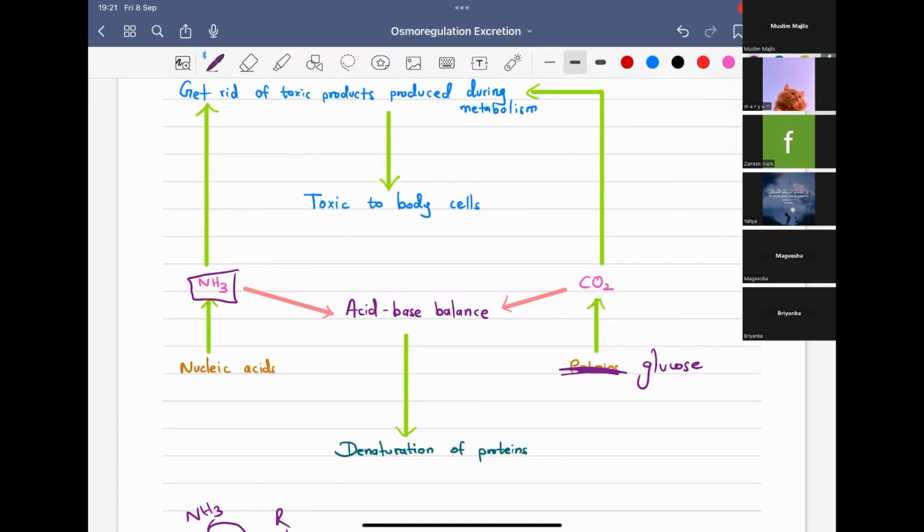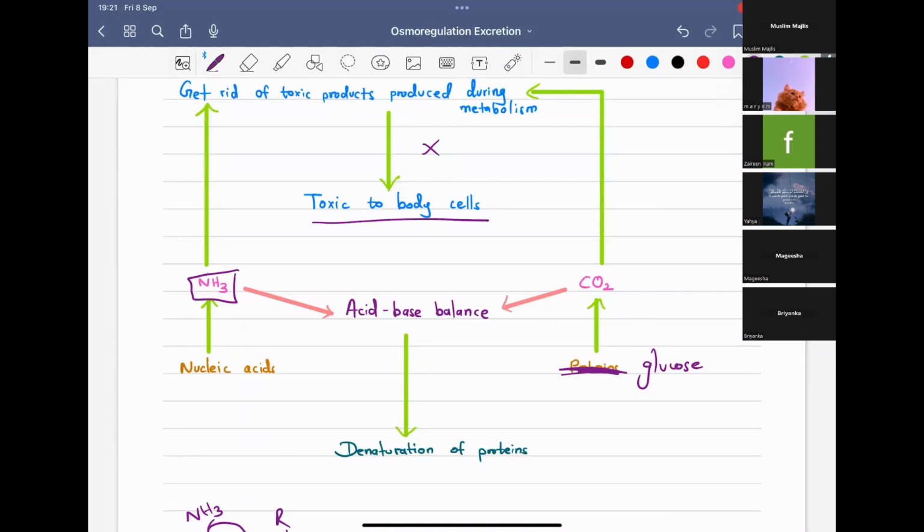So we have to release them out. If we don't release them out, they will be toxic to our body. If those toxic products are not released out of our body, it will be toxic to the body cells. Also, we know the carbon dioxide that is released during the oxidation of glucose is a weak acid. You might have studied in chemistry. So it is a weak acid. Also, this ammonia is a weak base.